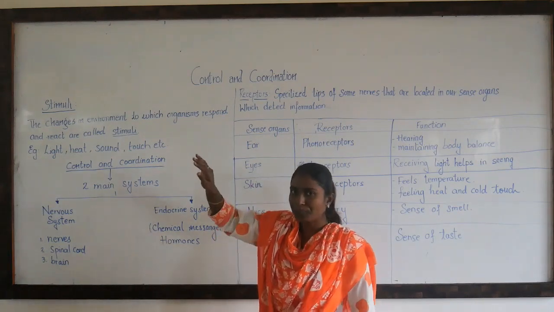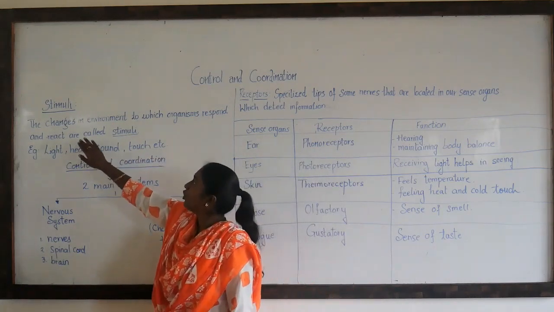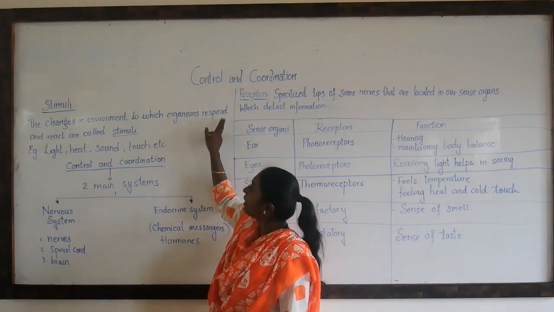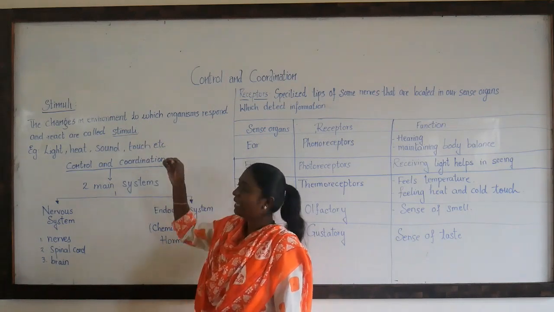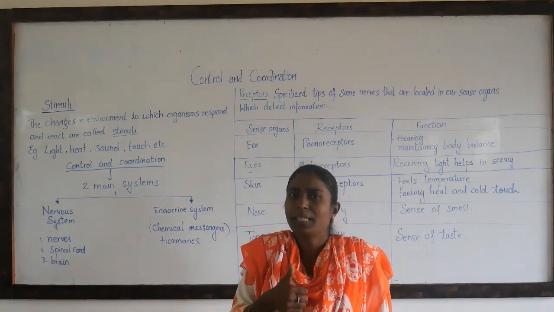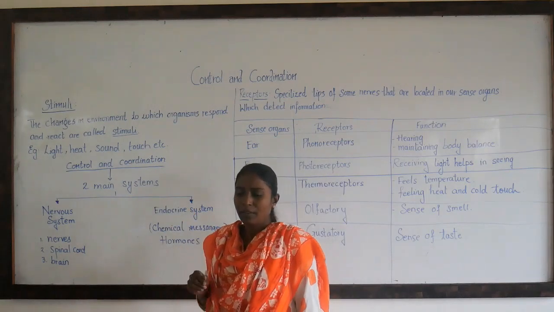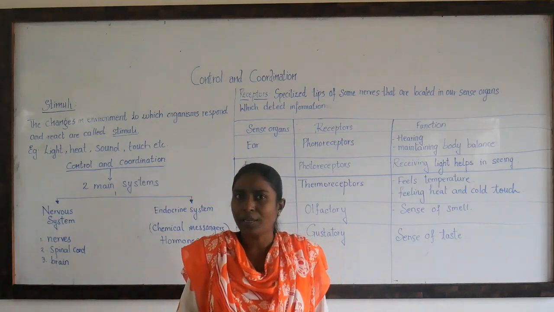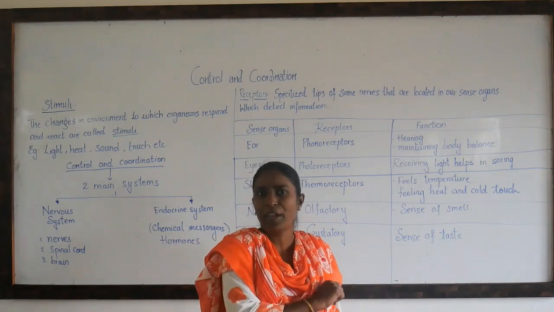So I hope the definition of stimuli is clear. Once again I will read it out. The changes in the environment to which the organisms respond are called as stimuli. Now this stimuli can be light. As I said, given the example of a cockroach, the moment they see the light, they just hide themselves. Heat. When you touch something hot unknowingly, do you say, "Ah, so hot"? No. Immediately you respond. You remove your hand from there.